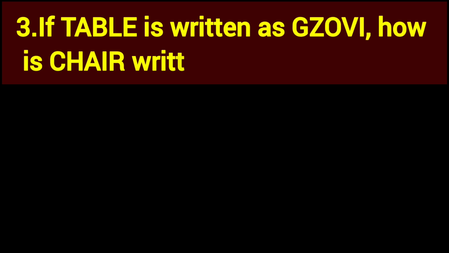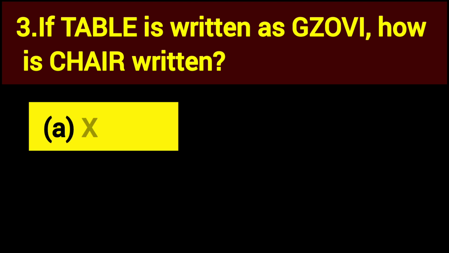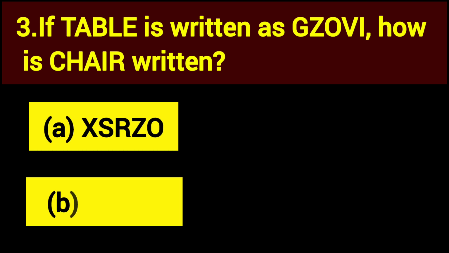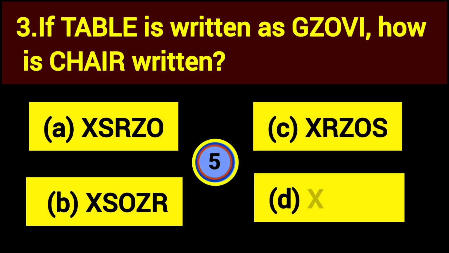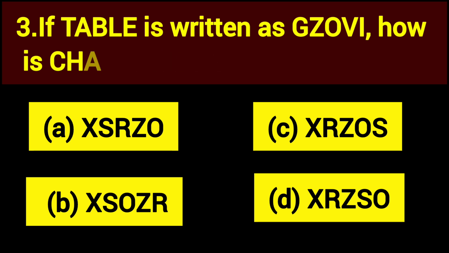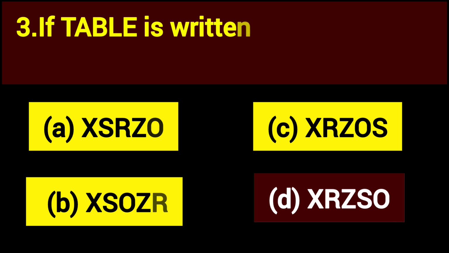The next question, number 3. If TABLE is written as GZOVI, how is CHAIR written? Option A, XSRZO. Option B, XSOZ. Option C, XRZOS. Option D, XRZSO. The right answer, option D, XRZSO.